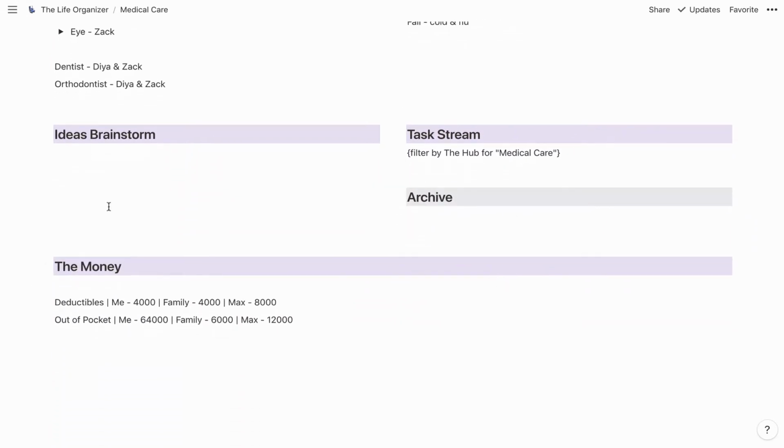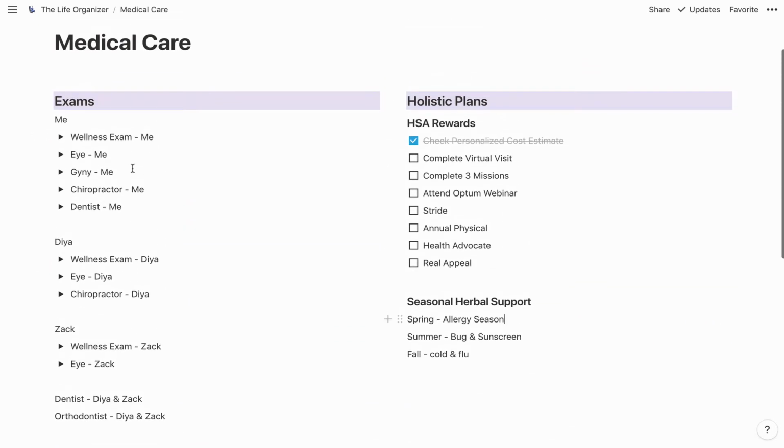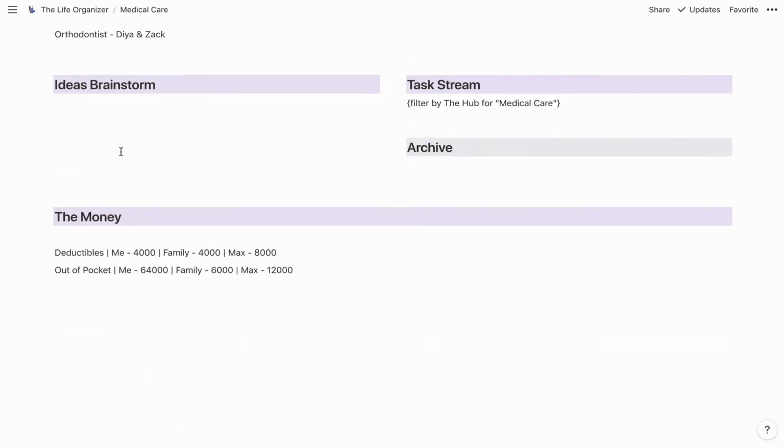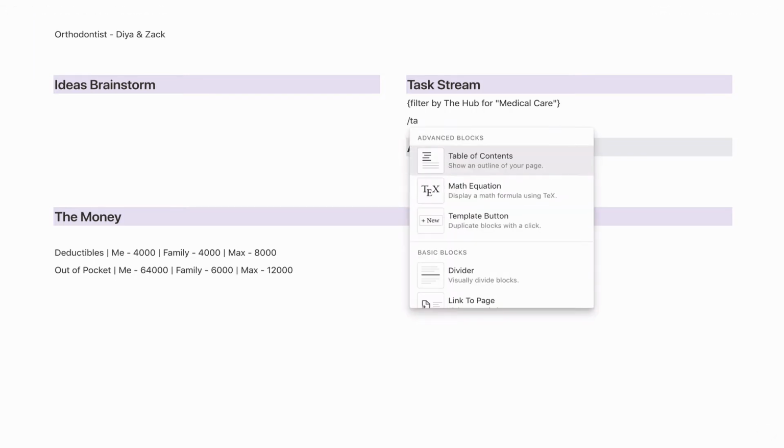All right, so then I have a place for if other ideas occur to me. This is pretty packed, I can't imagine anything else occurring to me, but maybe I might brainstorm some others. And then I've got where I'm going to put my task list. So let's go ahead and add that in.